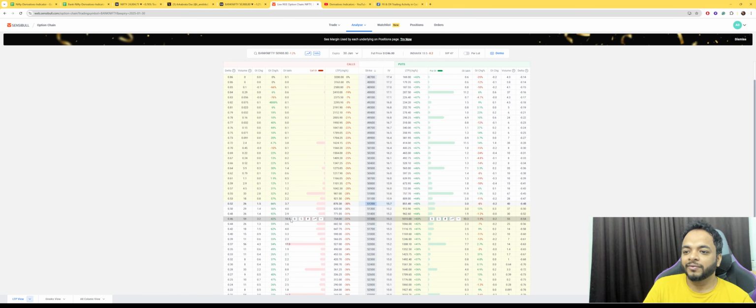The market is at around 50,900, so even at 51,000, 8.2 lakh contracts are there. And at 51,500 you see 11 lakh contracts, while going down, even at 50,000, which is 1,000 points away, still 11 lakh contracts are there.